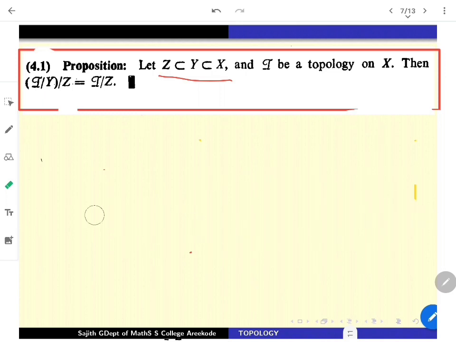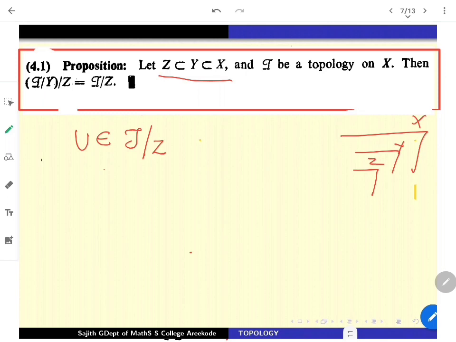So let us look at one side at least. Suppose I am looking at tau restricted to Z. Take an open set here, so let U be an open set in tau restricted to Z. It means X is there, Y is sitting inside, and again Z is inside. So here I have the topology tau restricted to Z, and U is an open set. It just means that I can write U as some V intersected with Z, where V is from tau, the open sets of X.